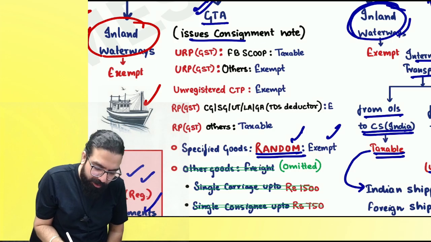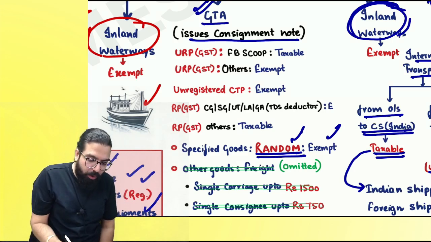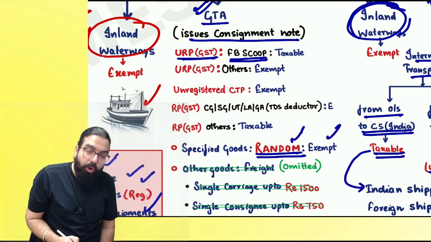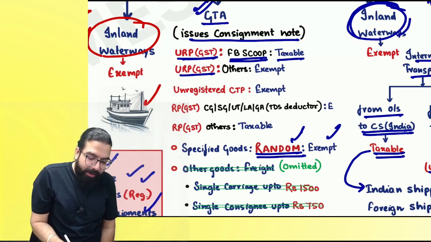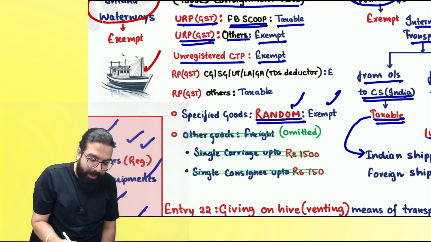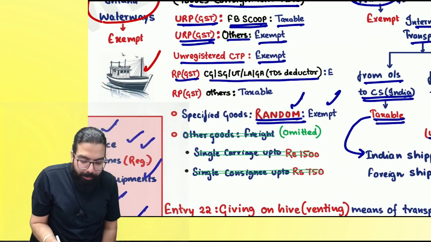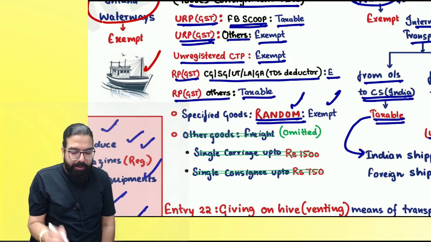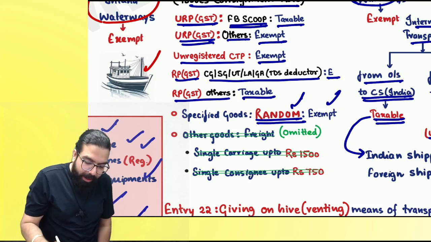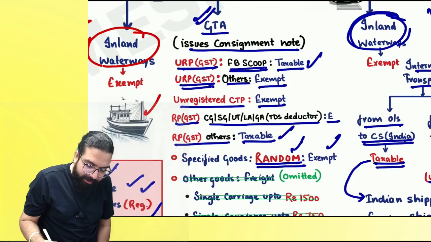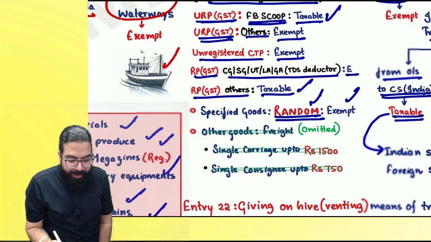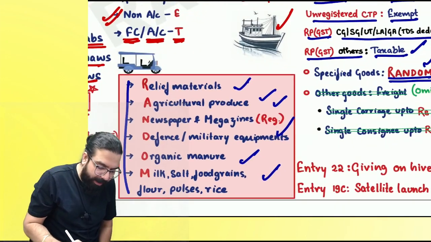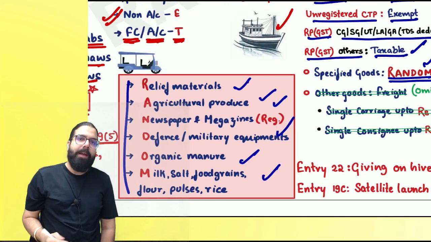A GTA is a person who issues a consignment note. If it is given to unregistered person, even though the unregistered person is FB Scoop, then it shall be taxable. Unregistered person is others, then it will be exempt. Unregistered person is CTP, it is exempt. Registered person, government department, then Baba, TDS deductor, exempt. Other registered person, it was always taxable. Wherever it is taxable, please be very careful that if it is random item, what is random item over here, then it shall be exempt.